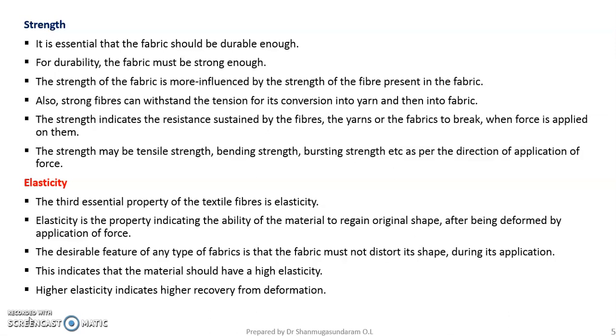Then coming to the third property, elasticity. The third essential property of a textile fiber is elasticity. Elasticity is most important. It is the ability of the material to regain its original shape after being deformed by the application of force. The desirable feature of any type of fabric is that the fabric must not distort its shape during its application. This indicates that the material should have high elasticity. Higher elasticity indicates high recovery from deformation.